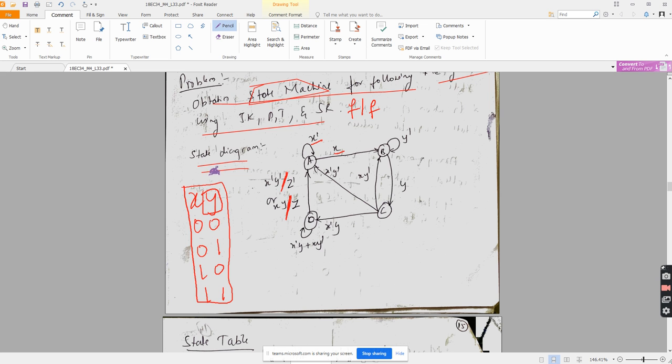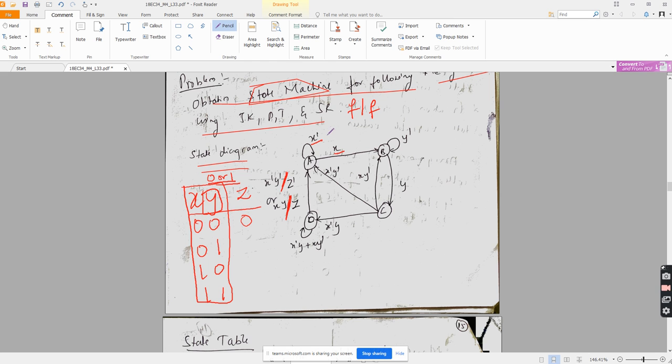A don't care may be 0 or it may be 1. Understood? But if the output is not mentioned, you cannot take the output as don't care. If the output is not mentioned, the output should be taken as 0. This is a rule. You understand this rule?